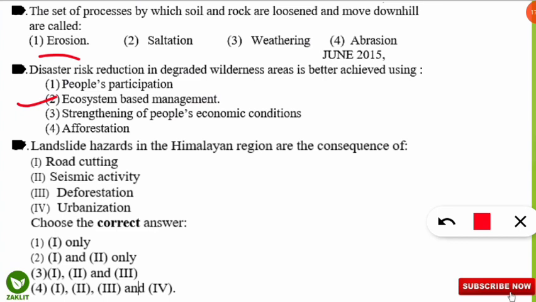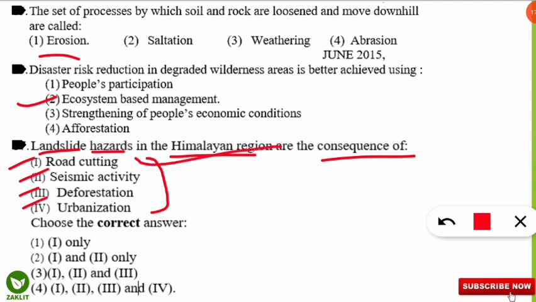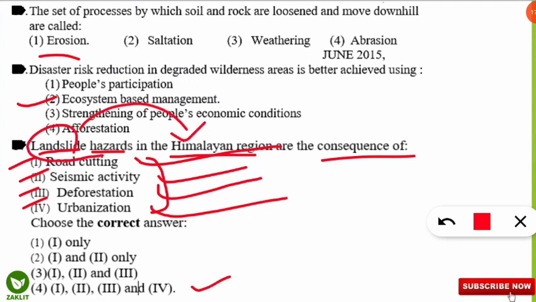Coming to the next question, here the next question is: landslide hazards in the Himalayan region are the consequence of which of the following? So why are lots of landslides seen in the Himalayan region? That is frequent, and among them all 4 are the reason or the consequence: road cutting, seismic activity, that is earthquake, deforestation and growing urban areas, that is urbanization. All these are the consequences leading to landslides in the Himalayan region. So option 4, 1, 2, 3, 4 will be the correct option.